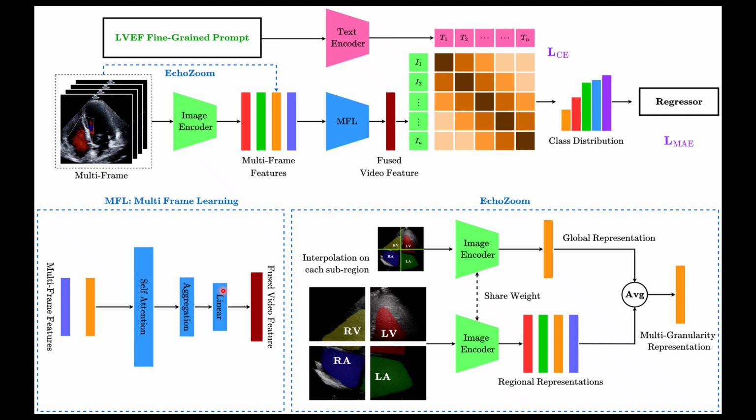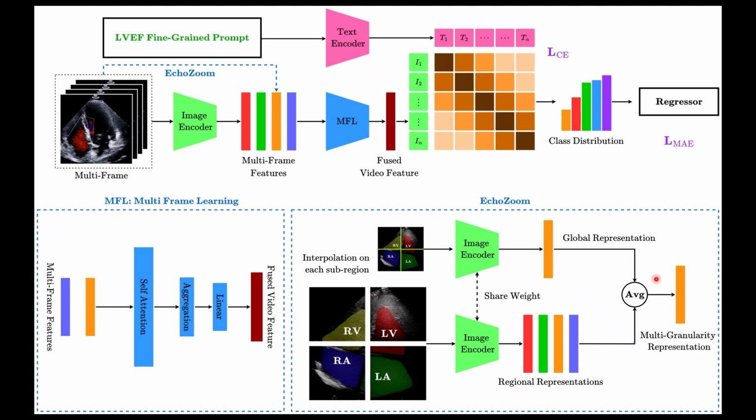The second is EchoZoom. Standard CLIP encodes everything at a fixed resolution. But cardiac structures, the ventricles, the atria, are often small and spatially precise. EchoZoom processes the image at multiple scales simultaneously, splitting high-resolution frames into subregions and fusing those representations back together. No extra parameters, just richer spatial understanding.